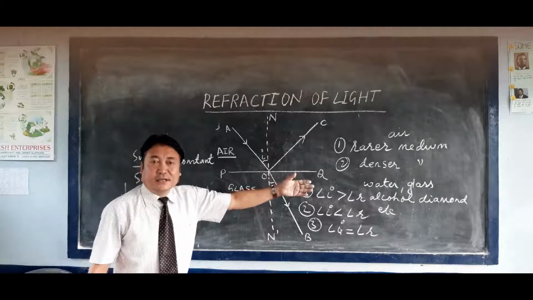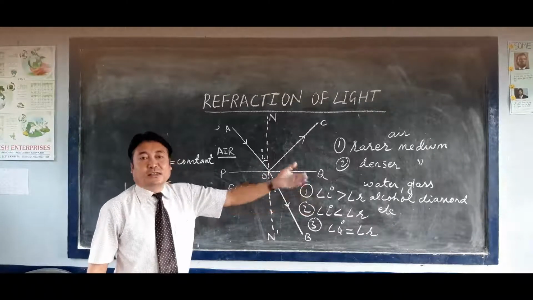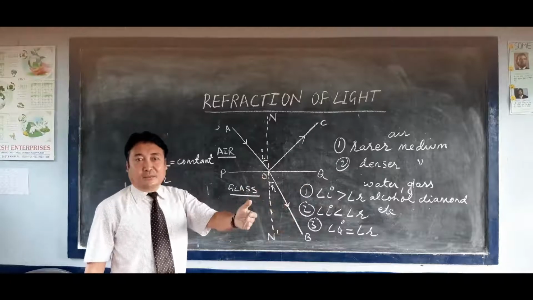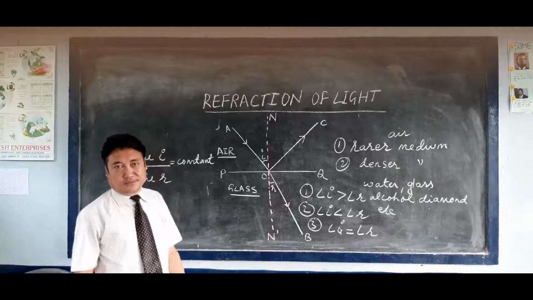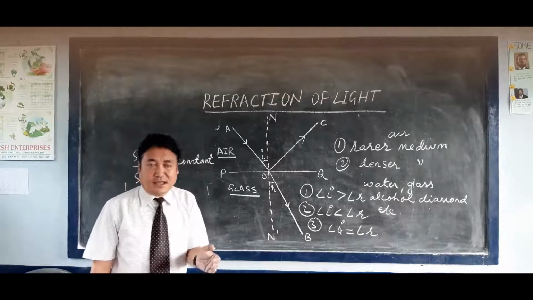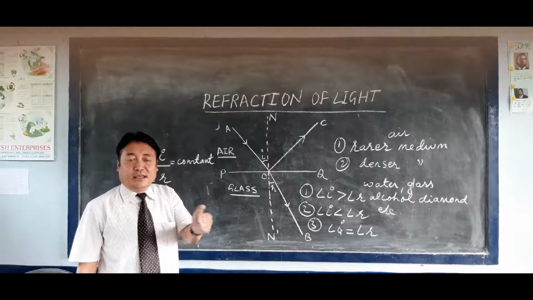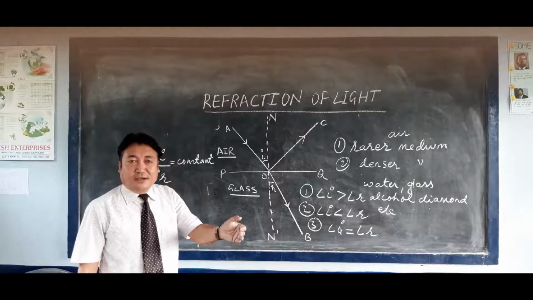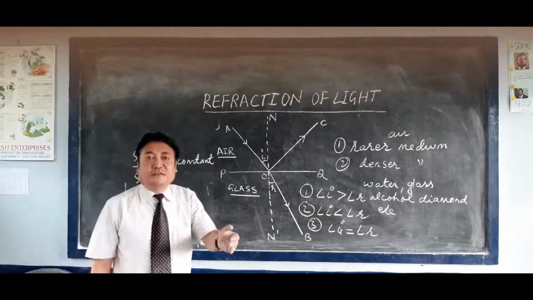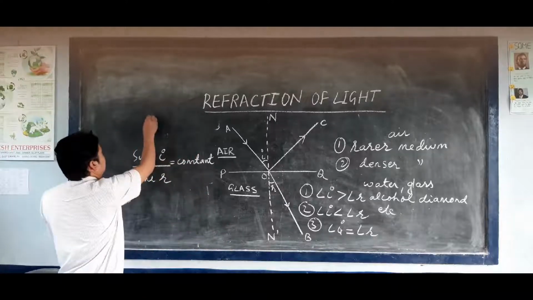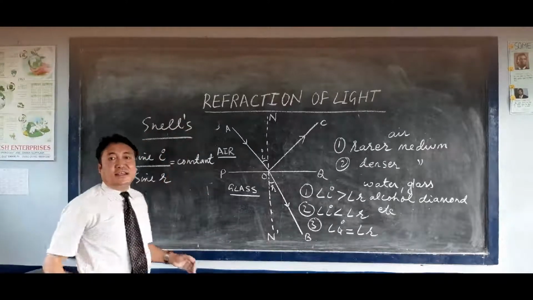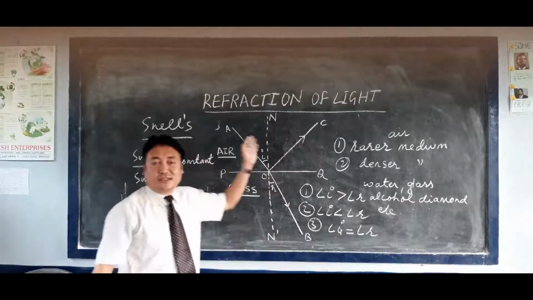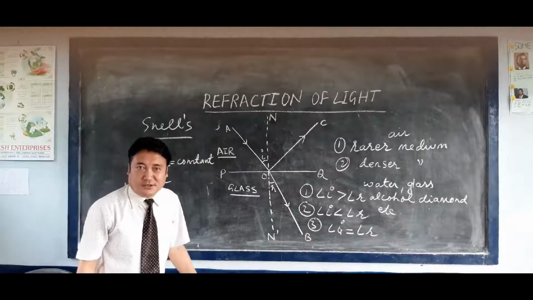This second law was discovered experimentally by Willibald Snell in 1621. Willibald Snell was a scientist, and the second law of refraction is also known as Snell's law.